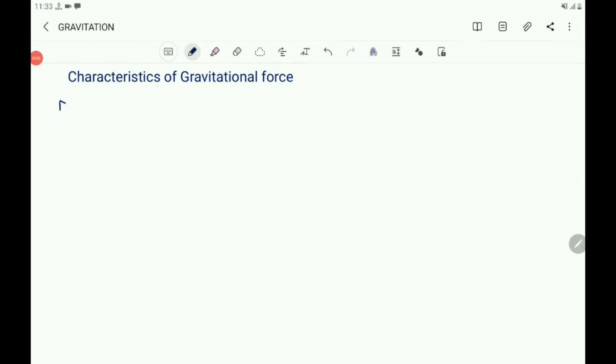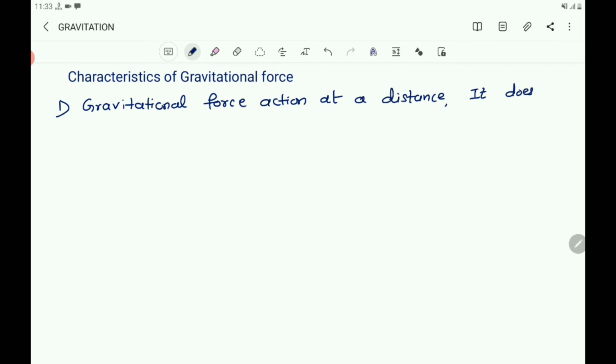Right, first one, gravitational force is action at a distance. It does not need any contact between the two bodies.